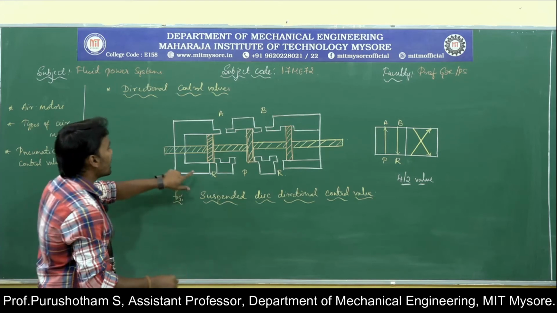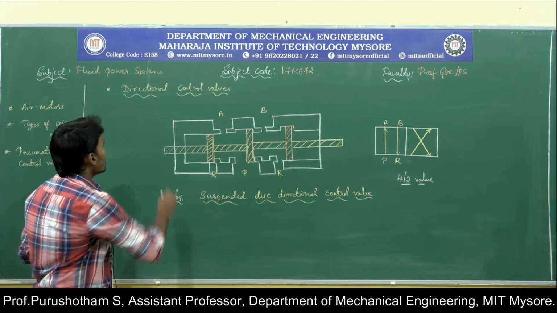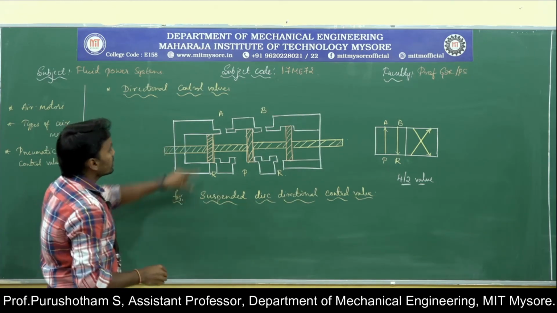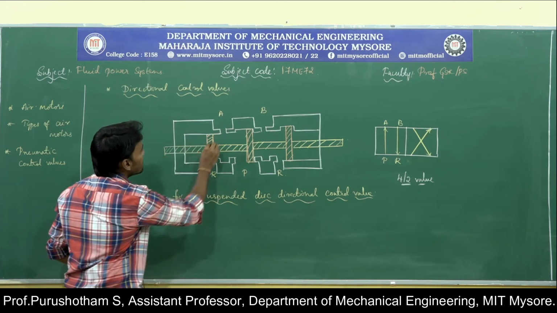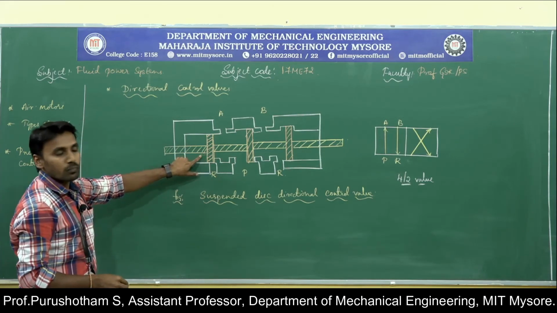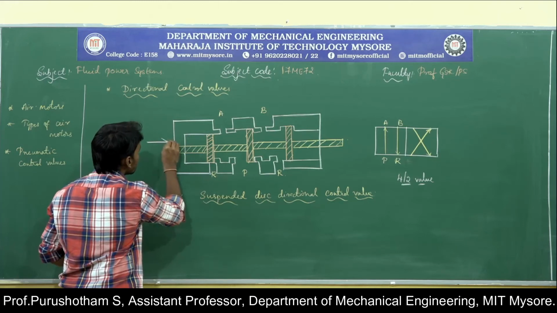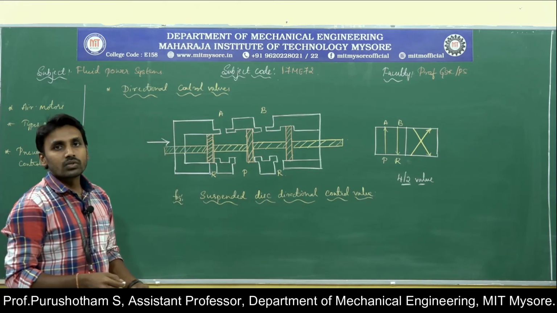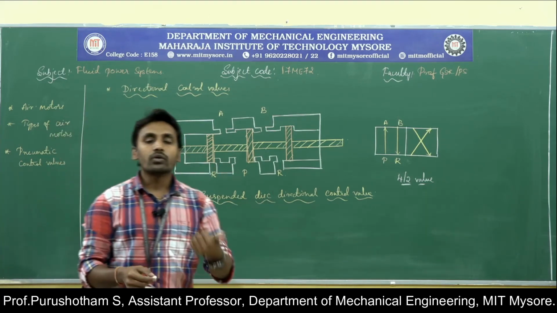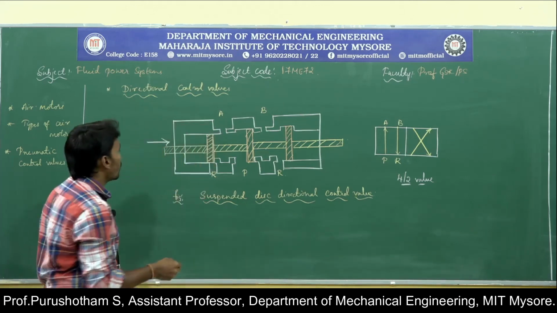So this will be the schematic representation which shows the suspended disc direction control valve. This one is the spool, the sliding spool, which contains the disc mounted on the sliding spool. So when you push this towards the right, by using some pneumatic pressure or solenoid or some mechanical actuation, what will happen?